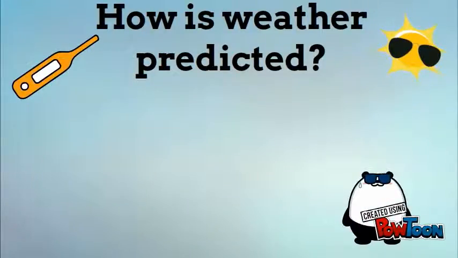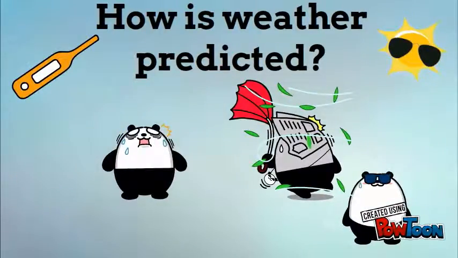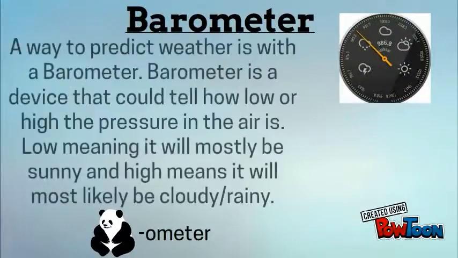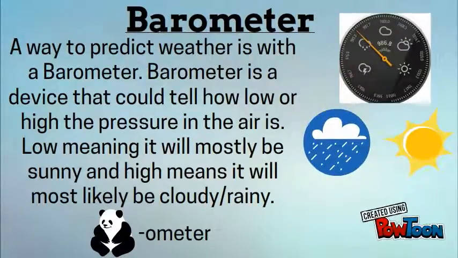How is weather predicted? Barometer. A way to predict weather is a barometer. A barometer is a device that can tell how low or high the pressure in the air is. Low means it will most likely be sunny, and high means it will most likely be cloudy or rainy.